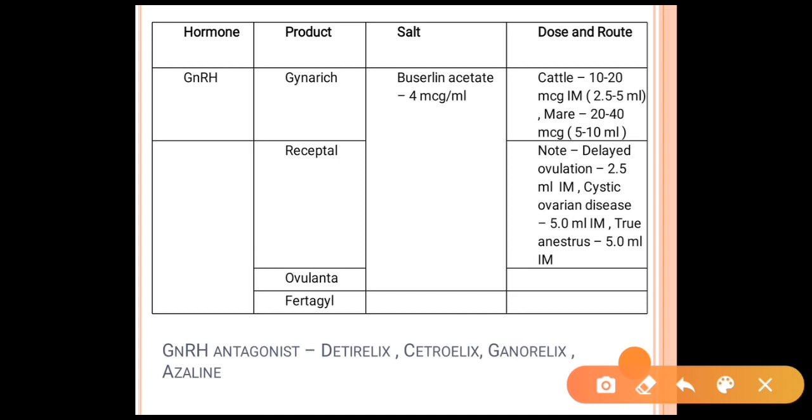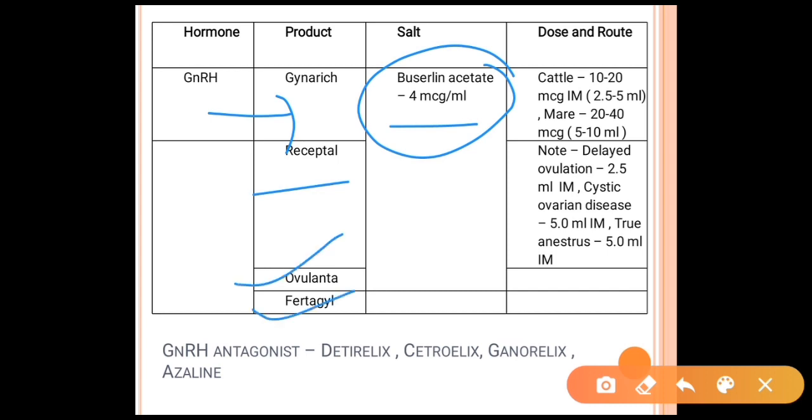As you can see, for GnRH there is a product known as Gyna-Rich, which contains buserelin acetate, present in the amount of 4 mcg per ml. There are also Receptal, Ovulenta and Fertagyl. In cattle, the dose rate is about 10 to 20 mcg, given by the IM route, about 2.5 to 5 ml.